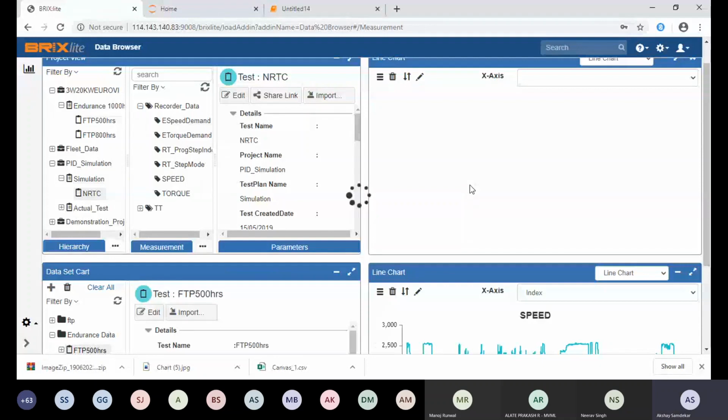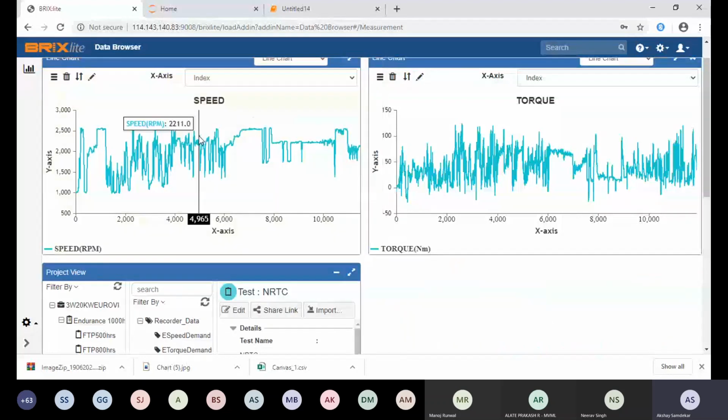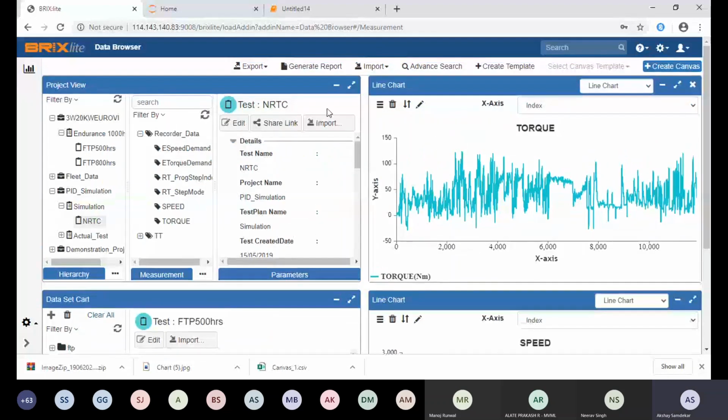So this was just a basic introduction of what the application contains. At a top level, you have multiple options available in the application, like export, generate report, import, search, template creation, or template creation of the analysis basically. So these are the features. Then we have share link.